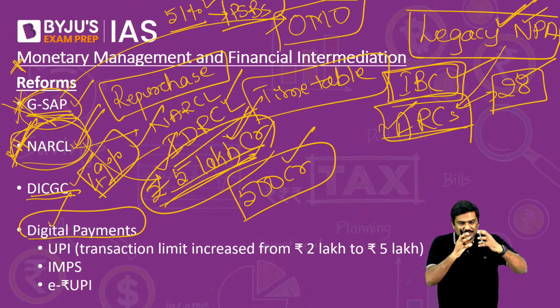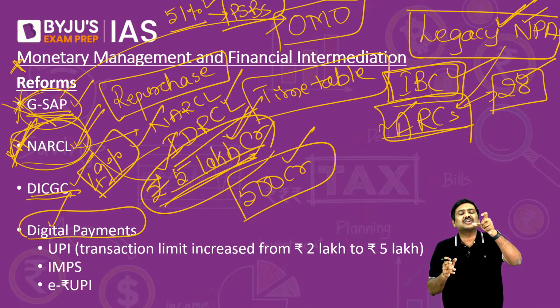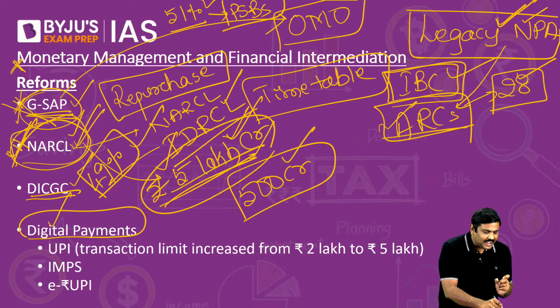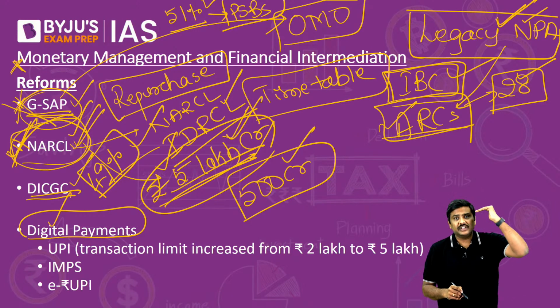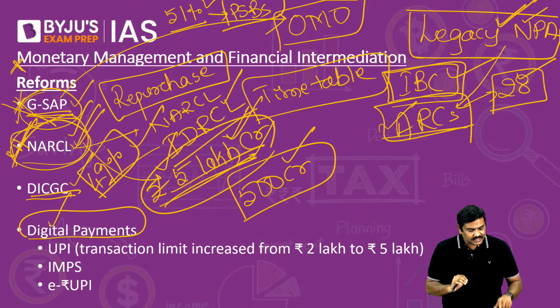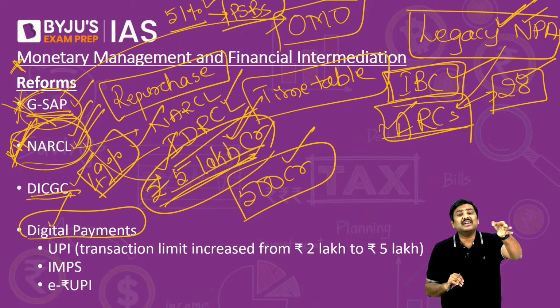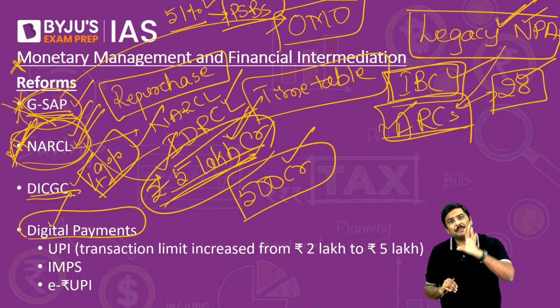That is, just to put it in a nutshell, the ownership is vice versa in both of these institutions. In case of NARCL, 51% with PSBs, remaining 49% with private sector. In case of the IDRCL, 51% with private sector and remaining 49% with public sector banks.